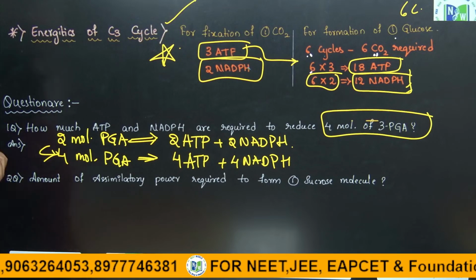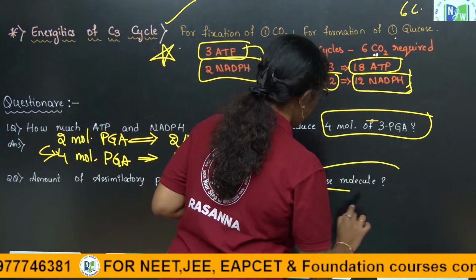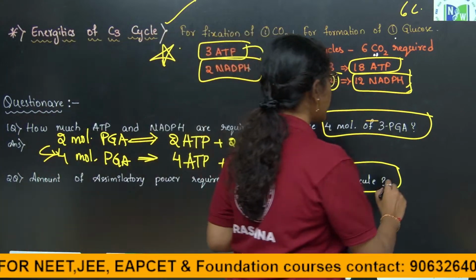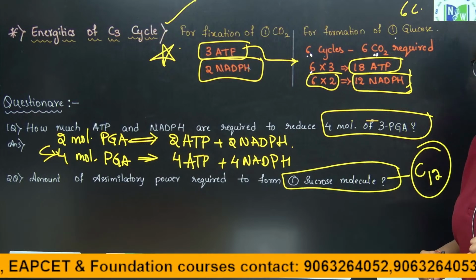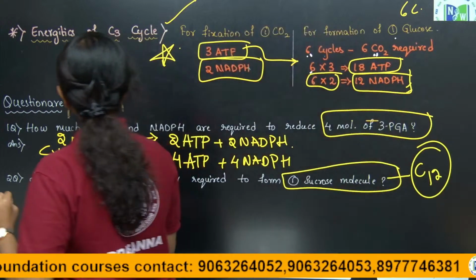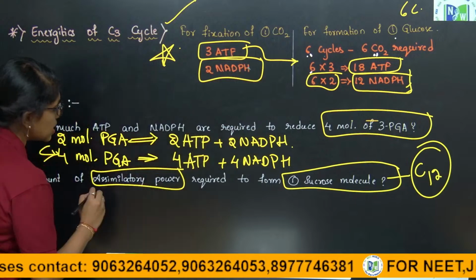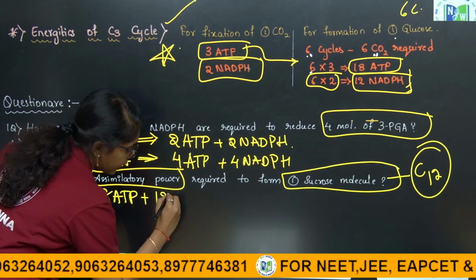Second question, amount of assimilatory power required to form 1 sucrose molecule. 1 sucrose molecule means how many carbons? 12 carbons. Okay, glucose is 6 carbon, sucrose is 12 carbon. How much assimilatory power is required? Of course, for 1 glucose, which is a 6 carbon compound, it is 18 ATP and 12 NADPH, right.